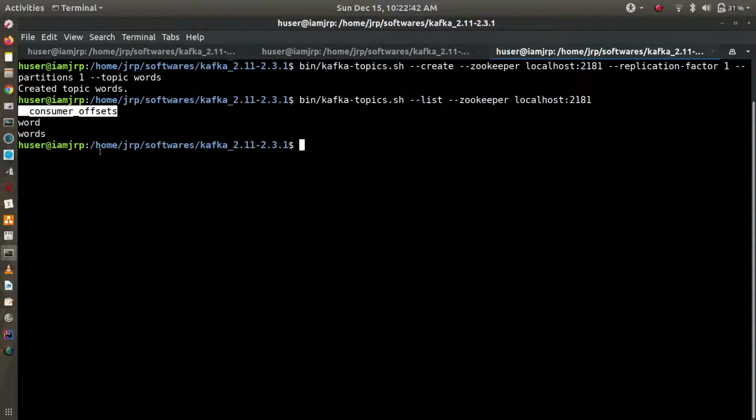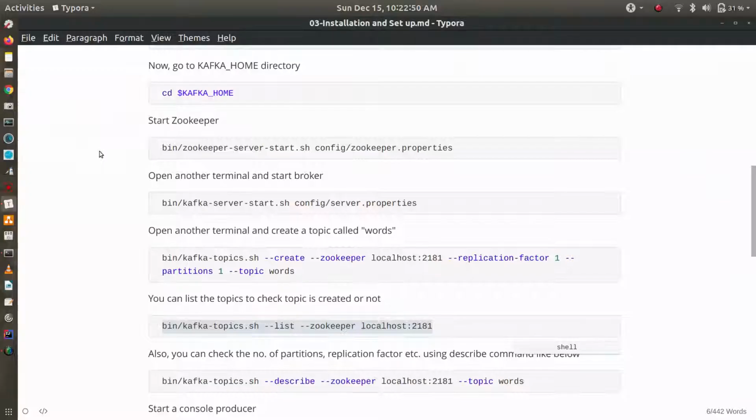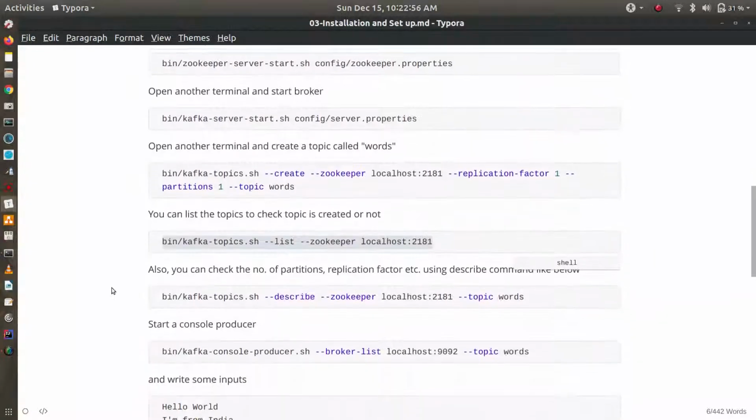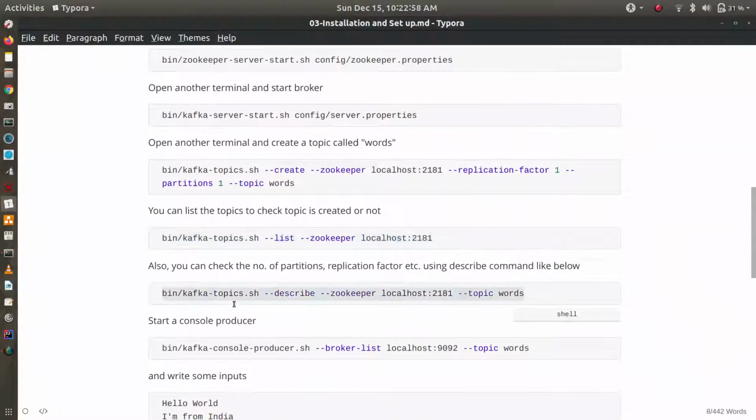All the metadata information about the consumers' offsets is stored here, like which consumer has read up to which offset. That is maintained in the __consumer_offsets topic. It's the default inbuilt topic that you should not delete.